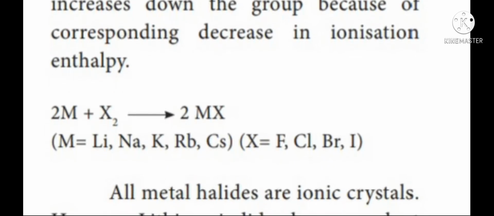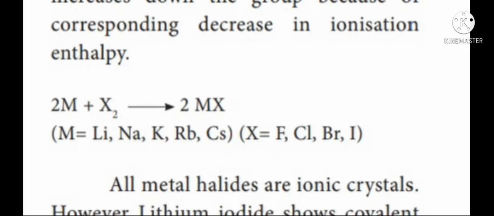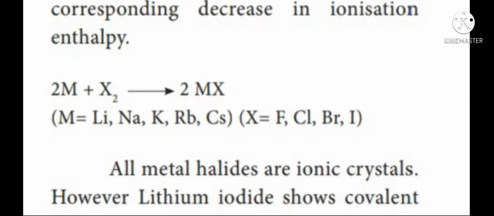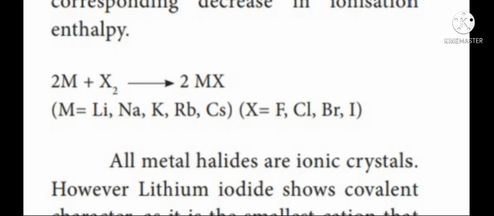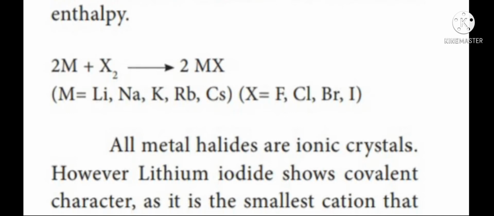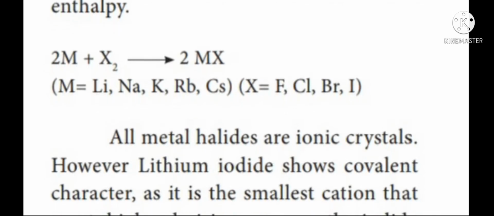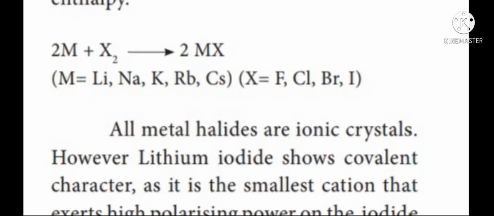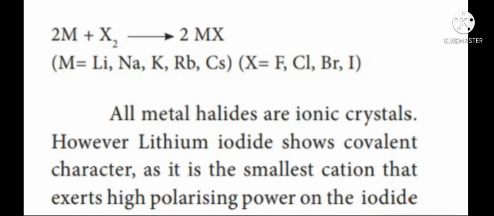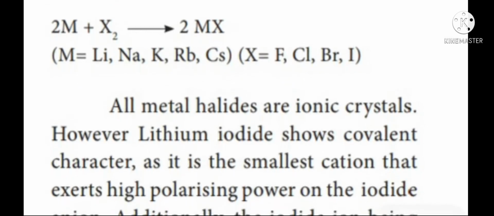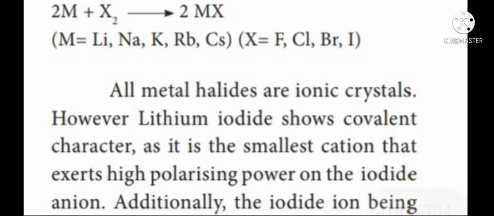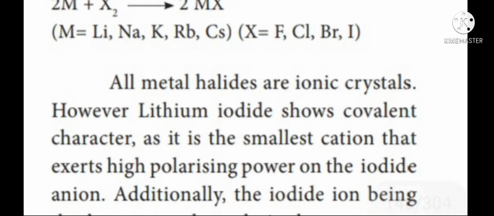It is given by 2M plus X2, which gives 2MX, where M represents lithium, sodium, potassium, rubidium and cesium, and X represents fluorine, chlorine, bromine and iodine. Here, all metal halides are ionic halides.